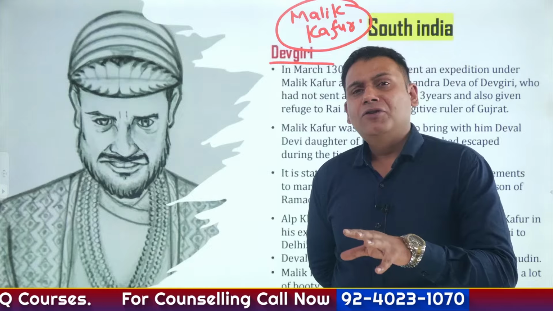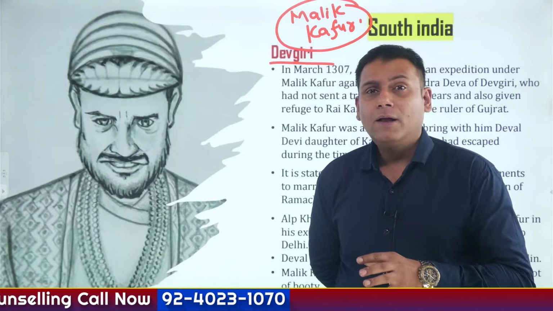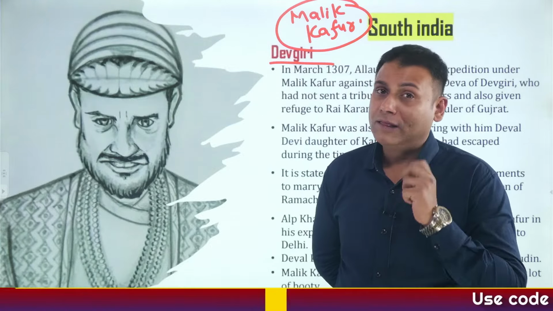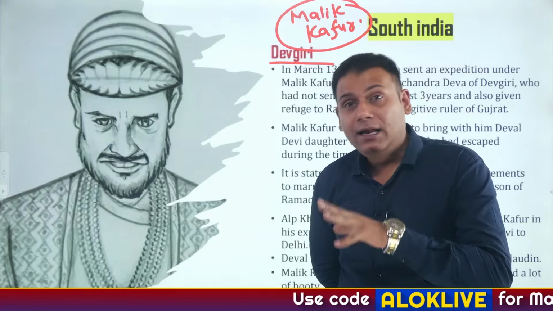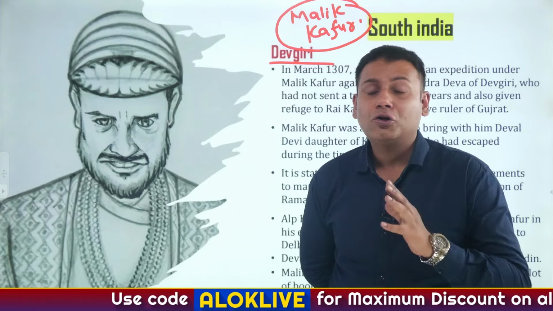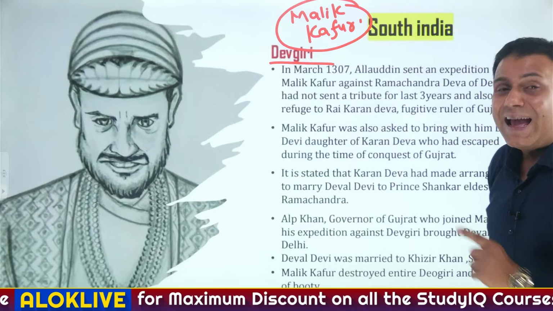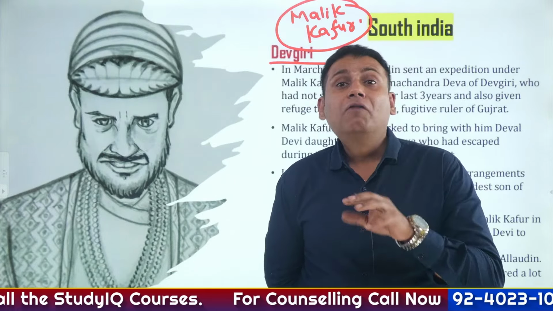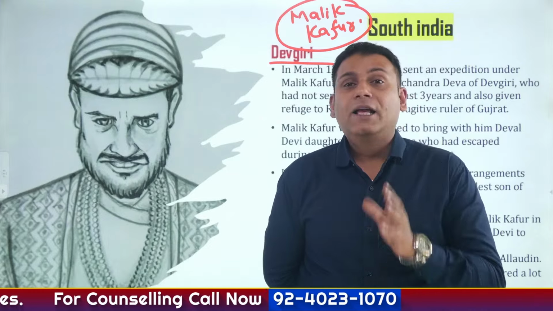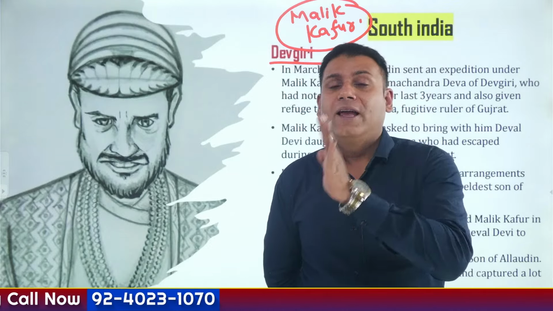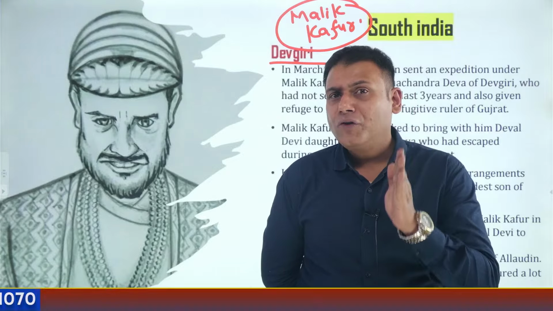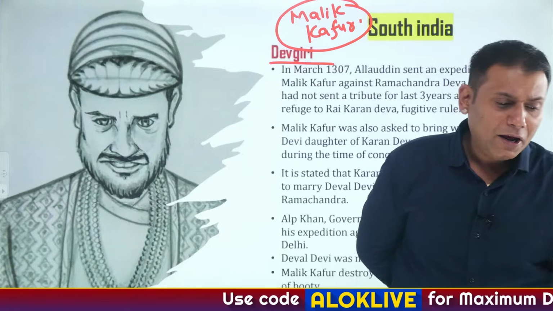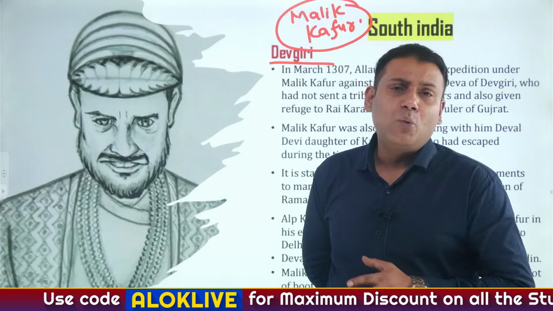Now the very first question that arrives in the mind of every aspirant: we have discussed that Alauddin Khilji had plundered the region of Devgiri or Daulatabad. Still, why is he again attacking it? There's a reason behind that. During the time of Jalaluddin Khilji, it is believed that Devgiri was plundered. But the ruler of Devgiri, Ramchandra Dev, had said that he would send regular tributes to the Khilji dynasty. But for the past 2 to 3 years, he was not sending any tribute. So Alauddin Khilji dispatched Malik Kafur to know the exact situation there.